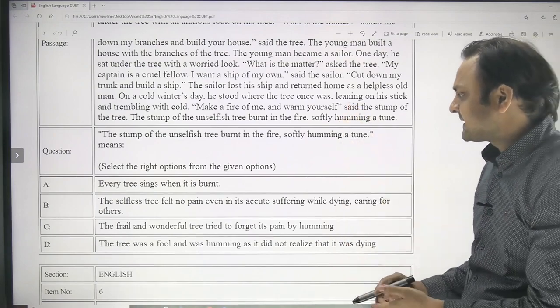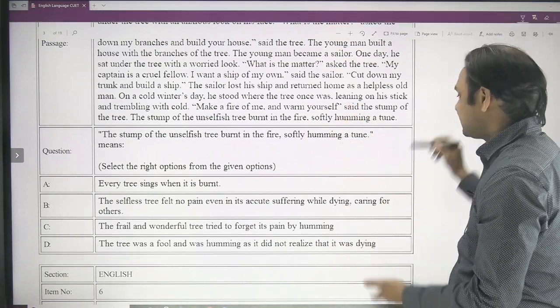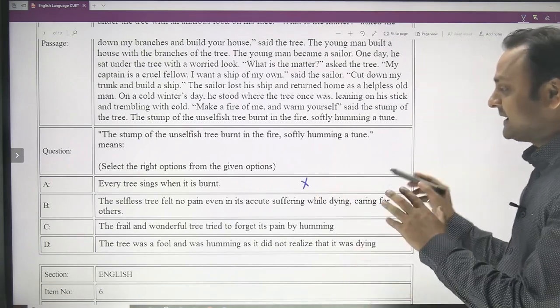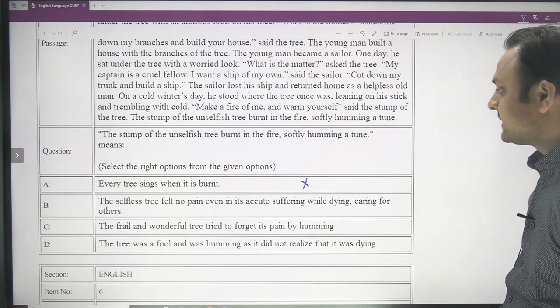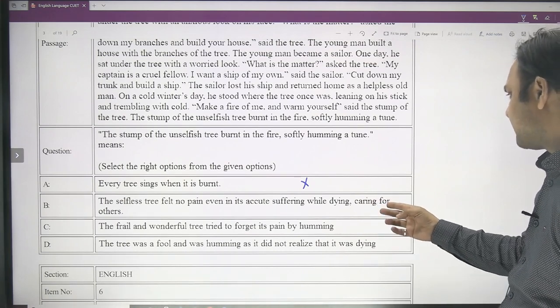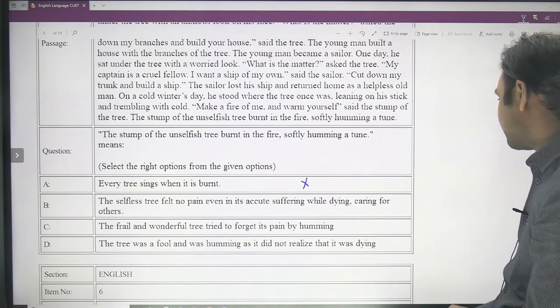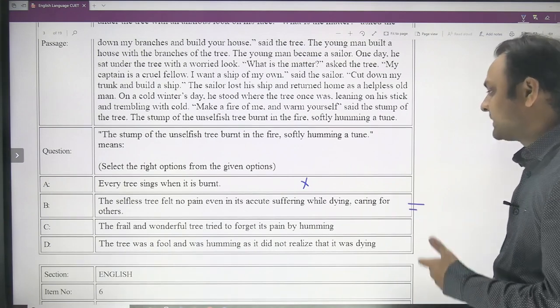That every tree sings when it is burnt. No, it is not the case. You don't have to take it literally. The meaning is not literal, it is only figurative. And the selfless tree felt no pain even in its acute suffering while dying, caring for others. Yes, it is very possible. Let us read other options, only then we will decide.